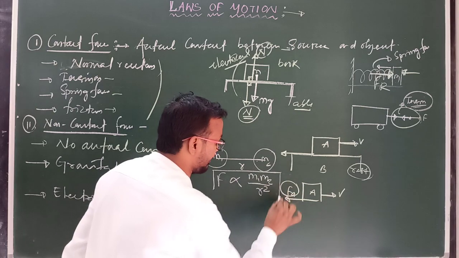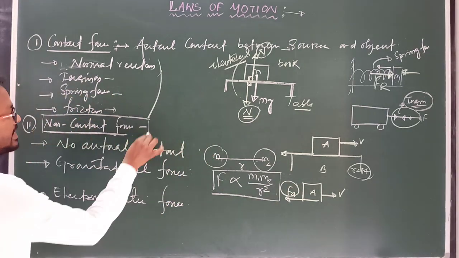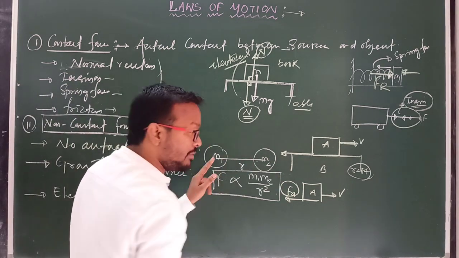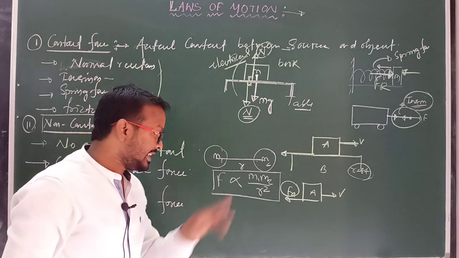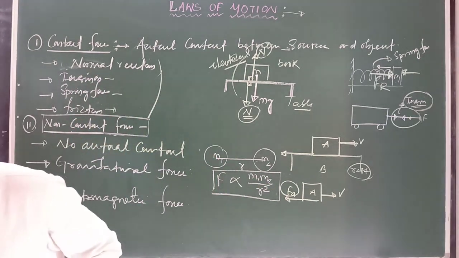This is known as gravitational force, and it is a non-contact force, because there is no actual contact between m1 and m2, but they experience a force, and that attractive force is known as gravitational force.